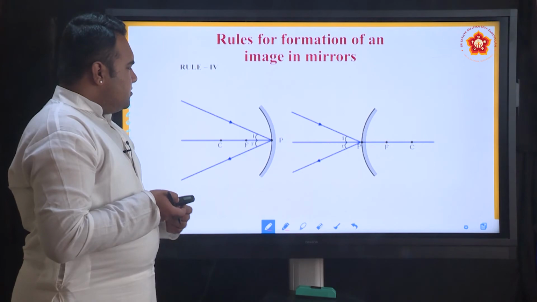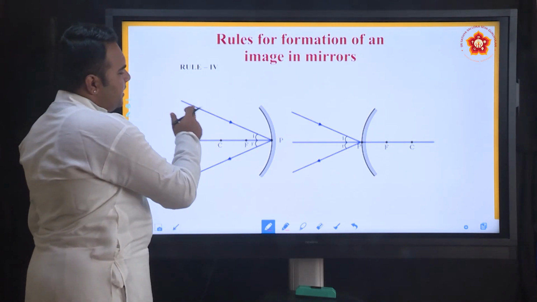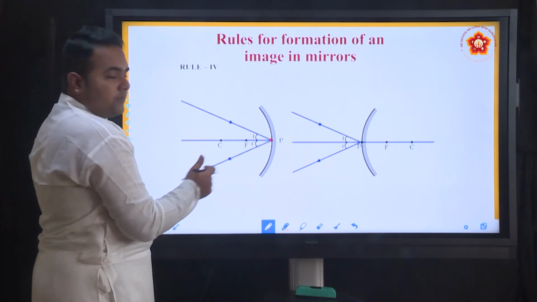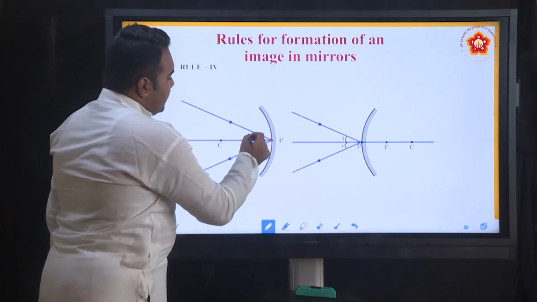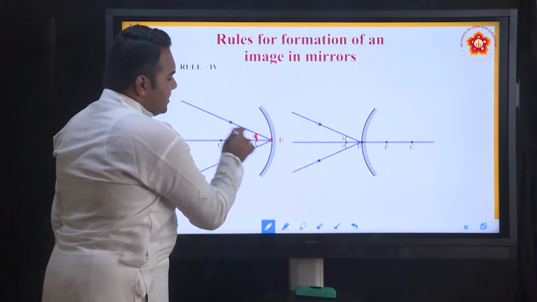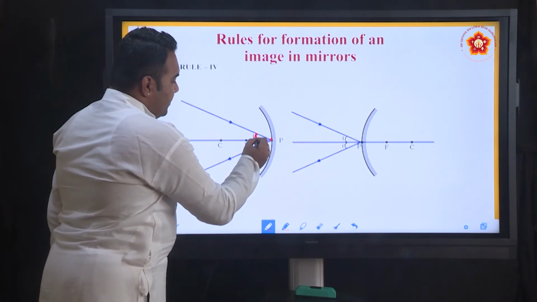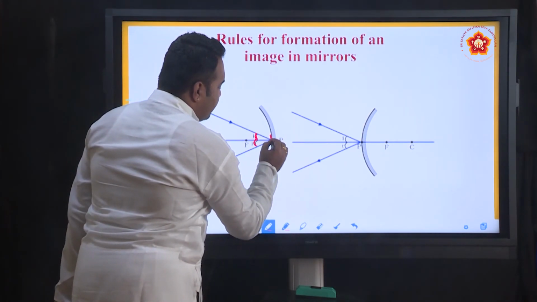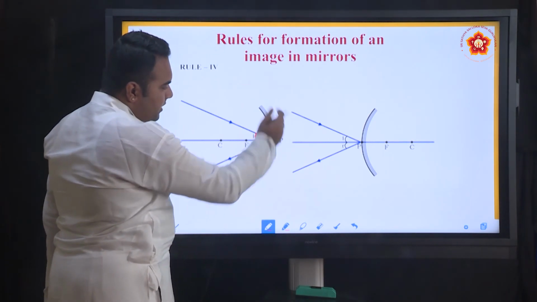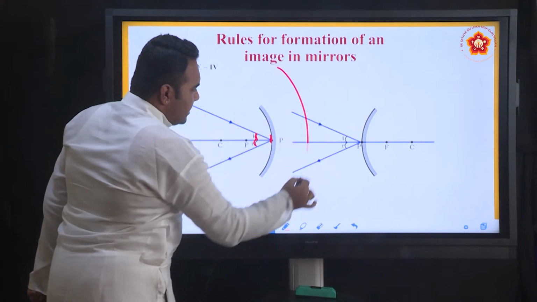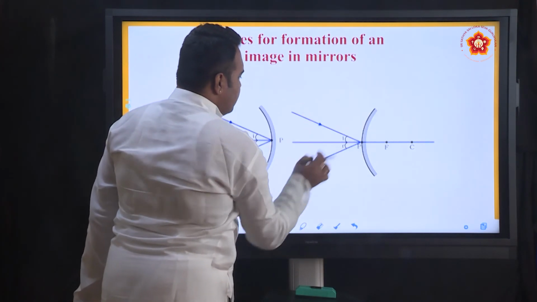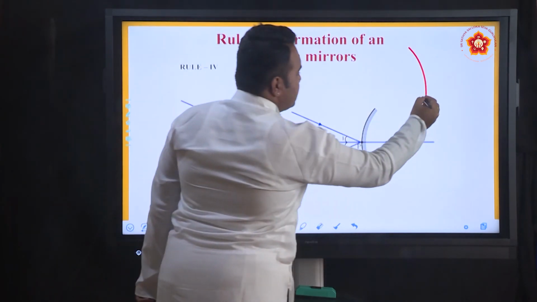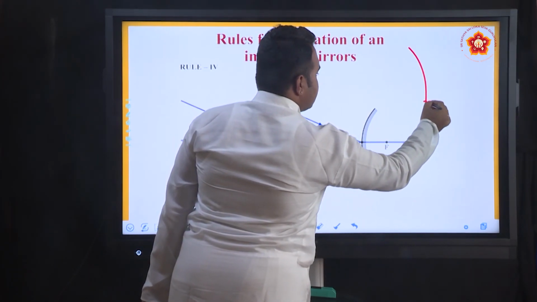Rule 4: this seems quite obvious, because any ray of light that is hitting the mirror at the pole, after the reflection, goes back in such a way that whatever is the angle of incidence here, the same will be the angle of reflection. This is similar to the laws of reflection. Let us make it clear. This is a curved surface, and somewhere at the center of the mirror my pole is there.